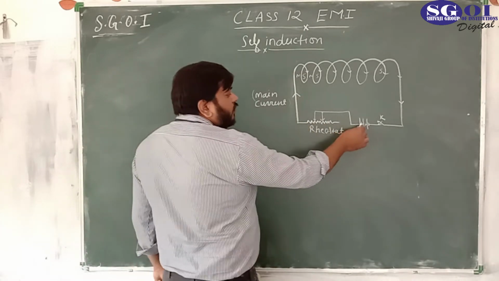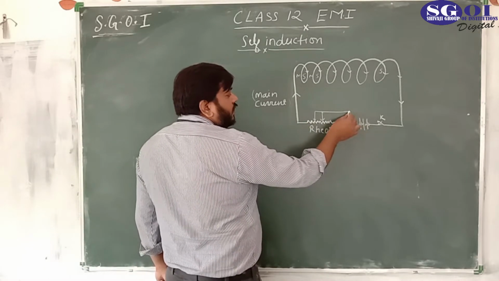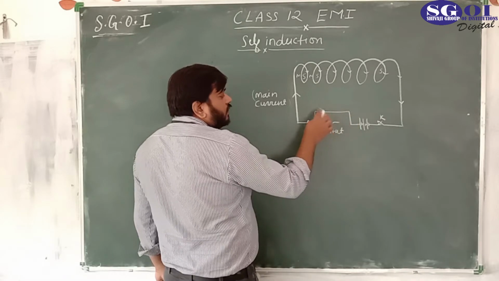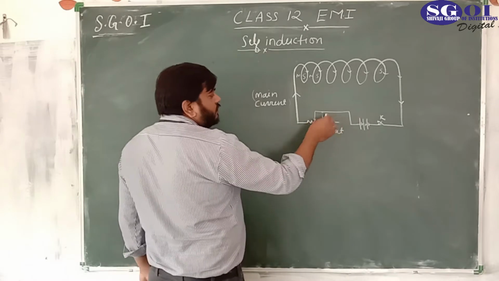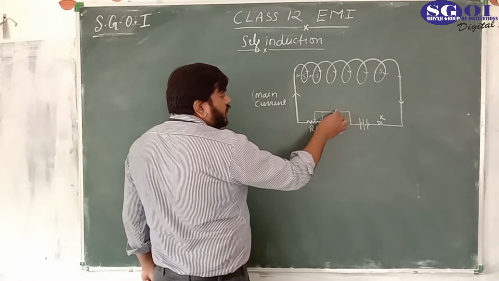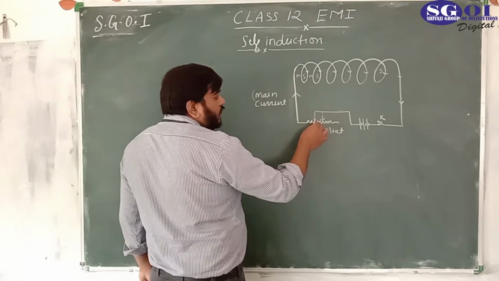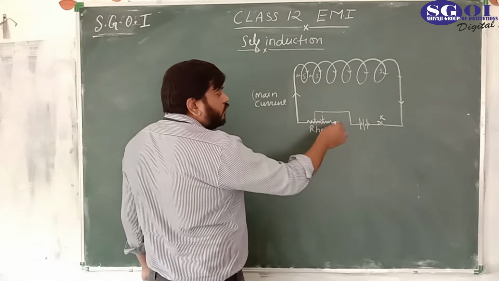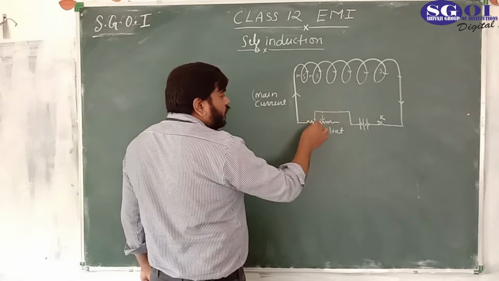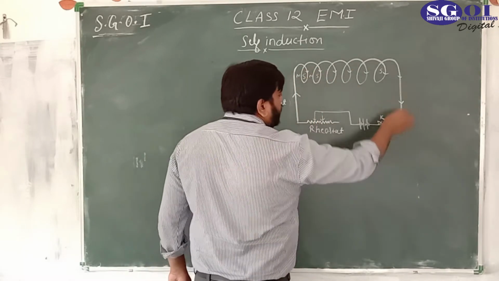Now, current from the battery starts going from here like this. This is disconnected, just as in the previous case. Now the new case is from here. Current is going; no current will go in this direction because it is an open circuit. No current will flow in the open circuit. All the current will go from here to here like this.